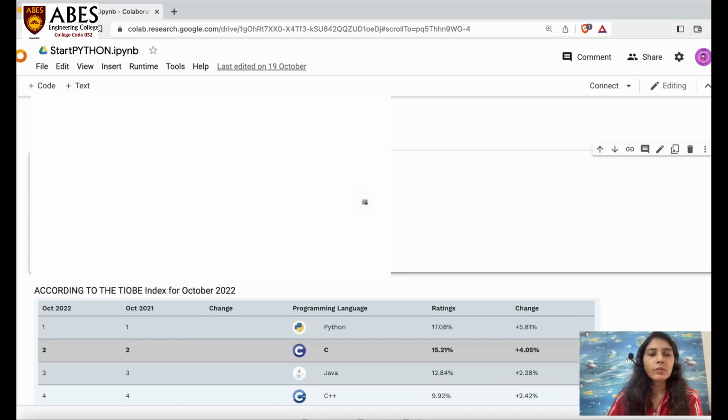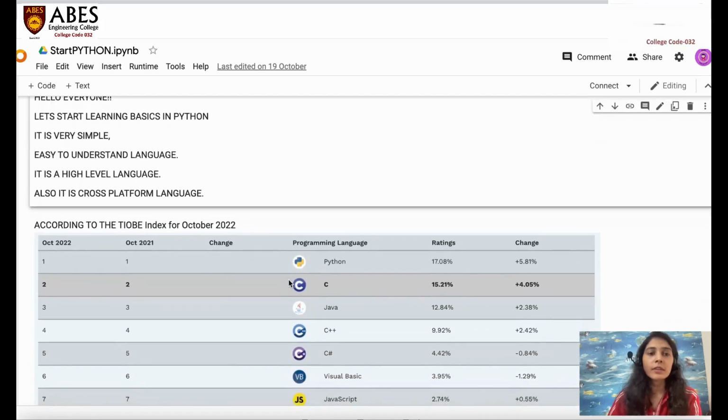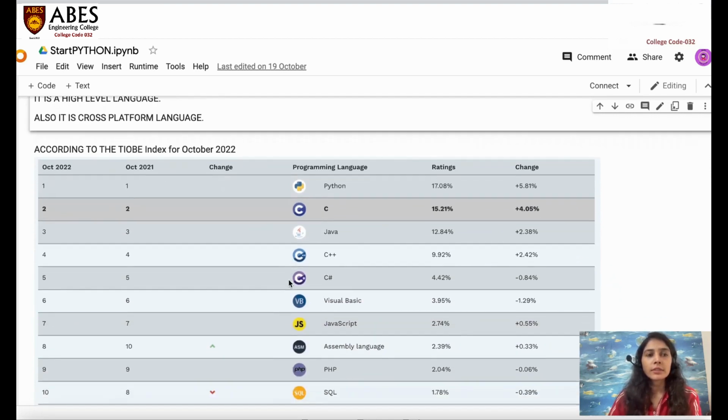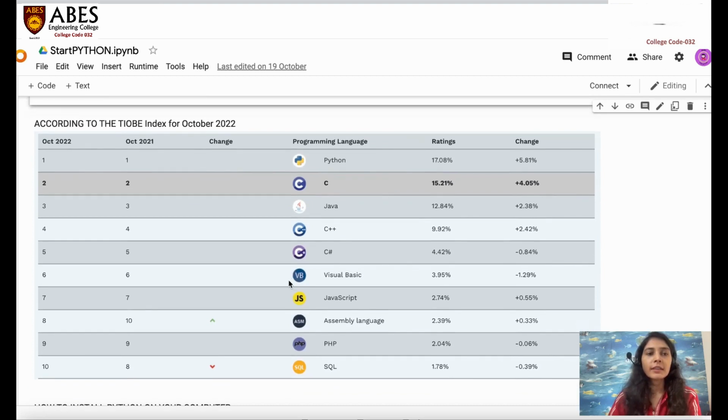Because it is a cross platform language, it is easily executable on different platforms. Moving forward, why are we studying Python? You can see over there the current TIOBE index till October 2022. Python is on the top, and the rating of the Python programming language is 17.08%, which moved up 5%, or around 6%.